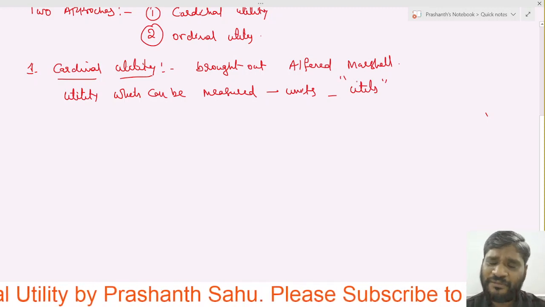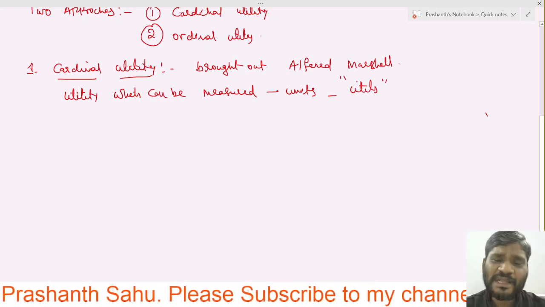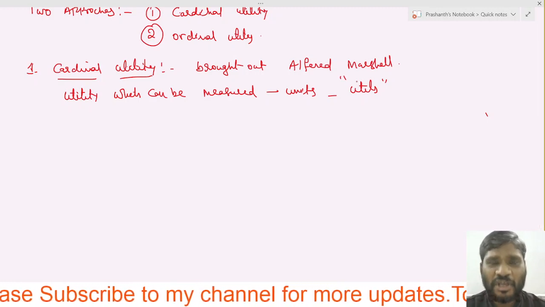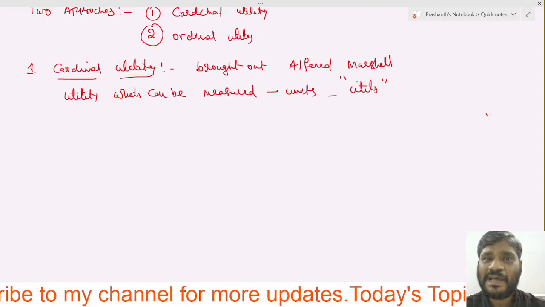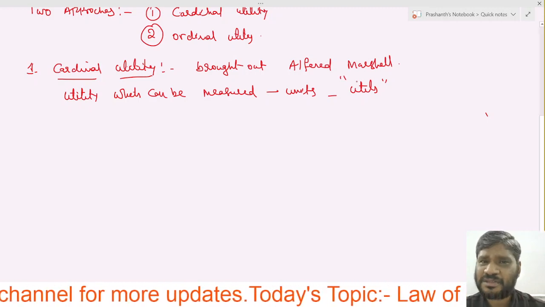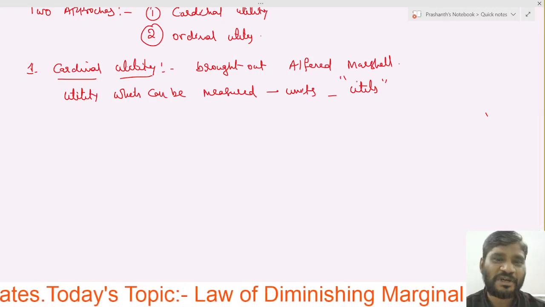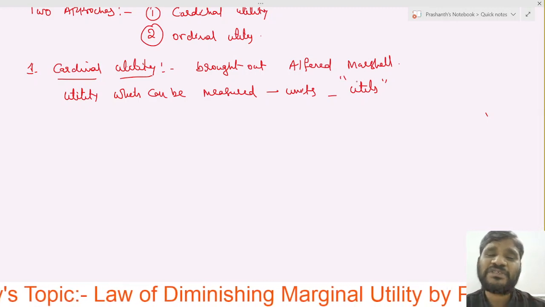Previously, you know that in a scientific way we calculate measurements: kilometers, meters, centimeters, liters, millimeters, square yards. Those are all units of measurement.